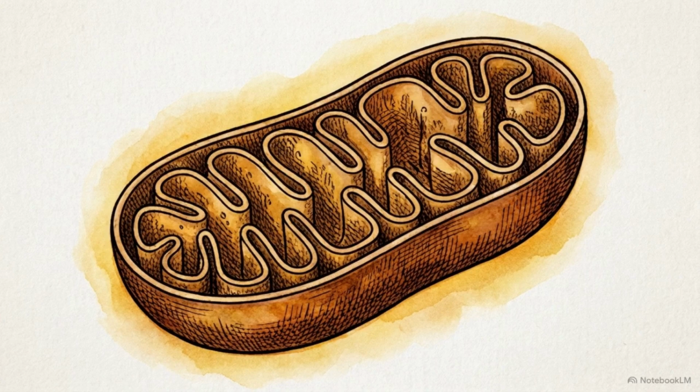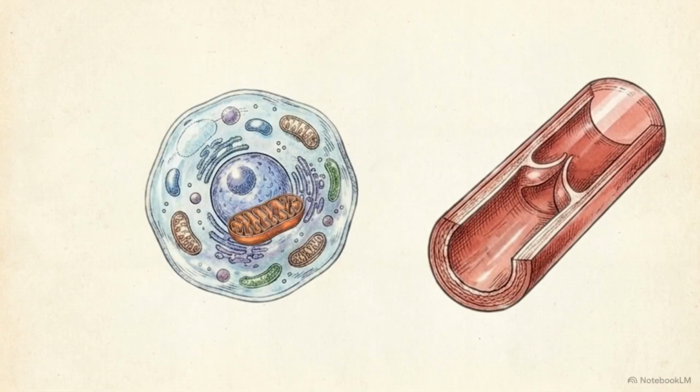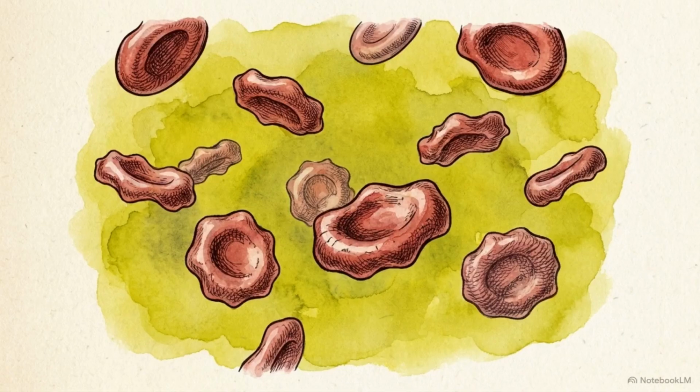Your body faces a constant cellular energy crisis. To produce energy in the form of ATP, your cells demand a steady supply of oxygen. This reaction generates carbon dioxide as a waste product. If that carbon dioxide builds up, it alters your blood pH, leading to symptoms that eventually result in cellular failure.